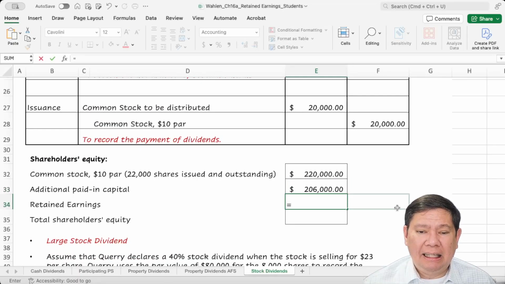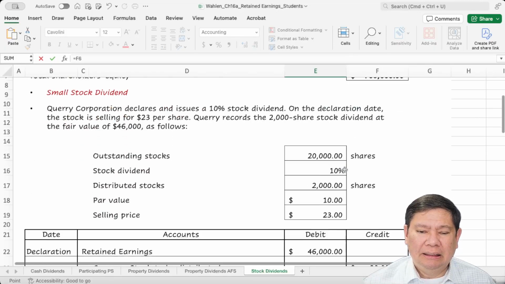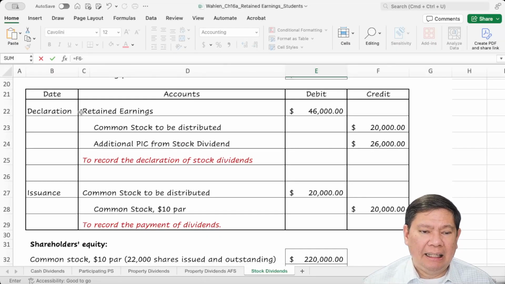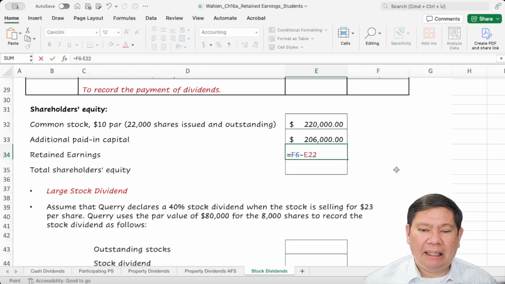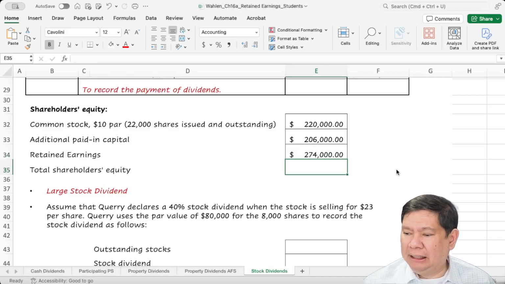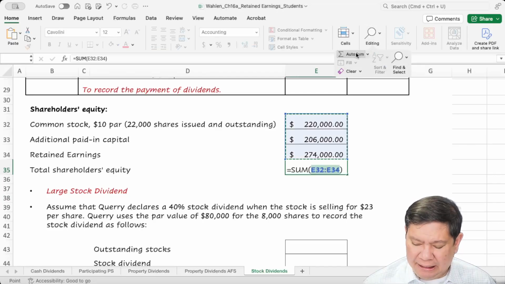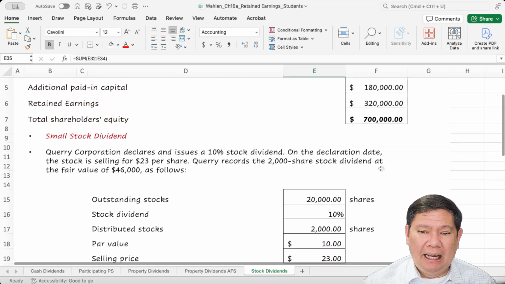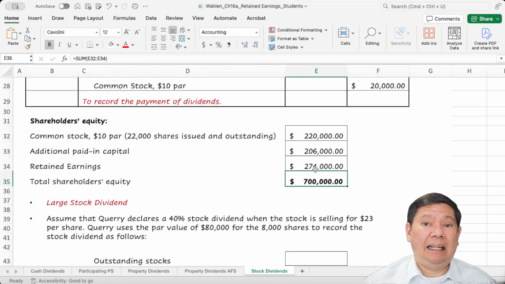The retained earnings originally was $320,000. And then for the dividend, there is a retained earnings debit of $46,000, so we have to deduct that. The new retained earnings after the stock dividend is $274,000, and the total equity is $700,000. So it doesn't change: $700,000 here, $700,000 here.